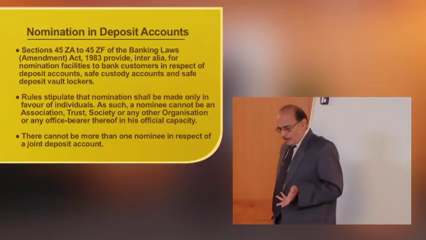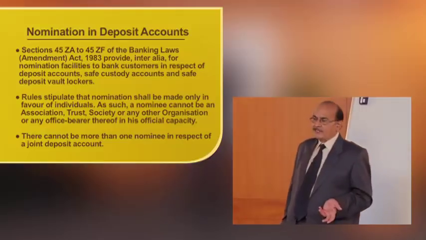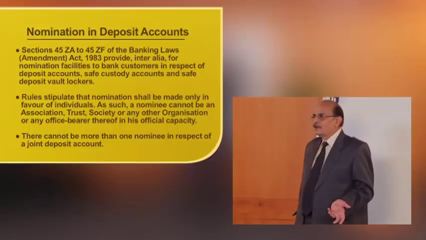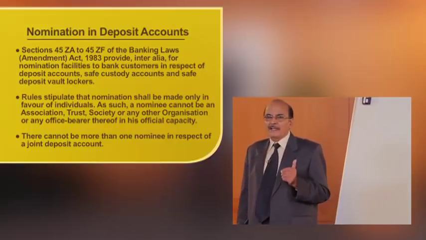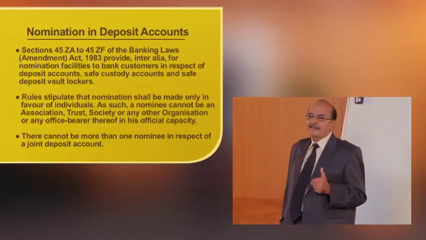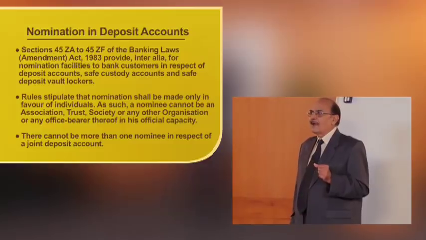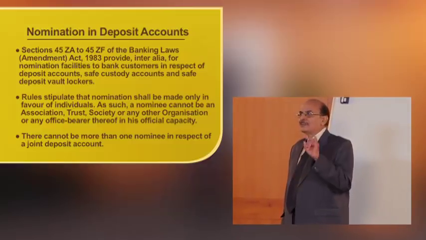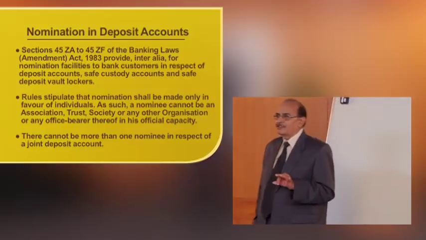I had mentioned about obtaining nominations in case of individual accounts. It can be obtained even in case of joint accounts. Also, what are the rules pertaining to nomination? Sections 45 ZA to 45 ZF of the Banking Laws Amendment Act 1983 provide rules for nomination facilities to bank customers in respect of deposit accounts, safe custody accounts and safe deposit vault locker accounts.